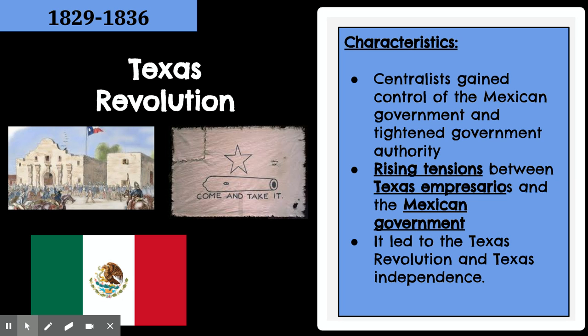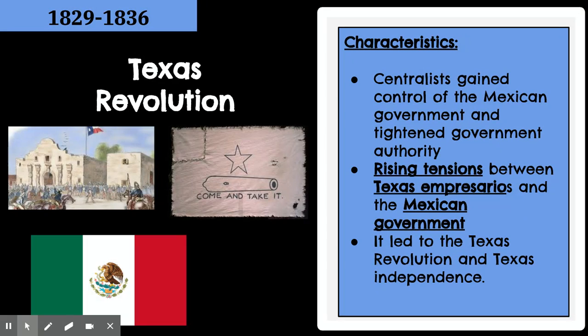Well, the centralists are going to gain control of Mexico, and they're going to want to have everyone follow the rules, every state to follow the rules of Mexico. So some of the things that they let them get away with before, they're not going to let them get away with. So I think of the centralists as strict parents, and the federalists as more kind of laid back parents. Okay, so centralists versus the federalists.